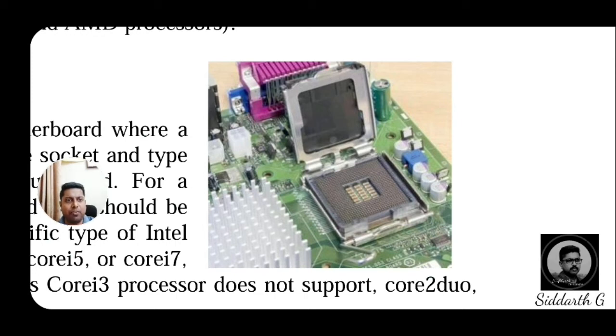See the black space, a clip-like structure. In this place we fit the processor, and after fitting the processor, we lock the upper part so it is held in place.